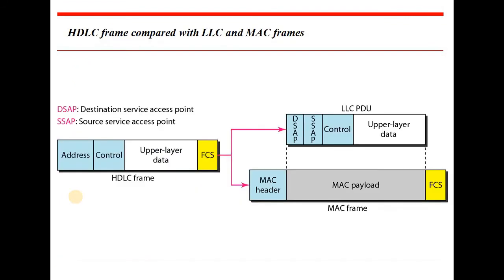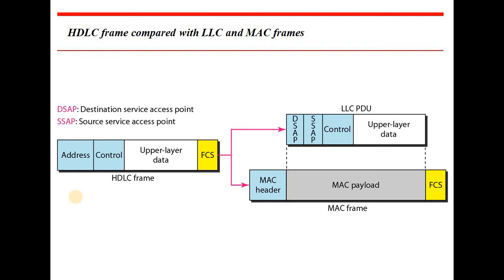Next, the HDLC frame format, which is compared with the LLC as well as MAC frames. Here we are discussing the HDLC frame as well as the MAC frame. In the HDLC frame there are the destination service access point as well as the source service access point, and these two we are going to discuss. First, in the HDLC frame format, the address is the first field, and next comes the control field, next comes the upper layer data, which is the data coming from the network layer, and here FCS is used for error detection as well as correction.